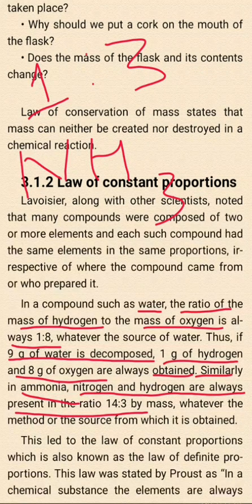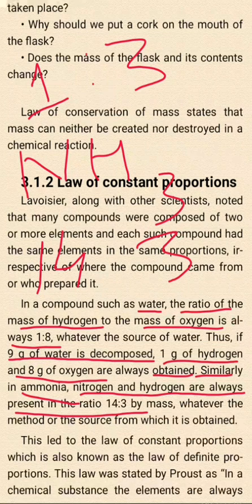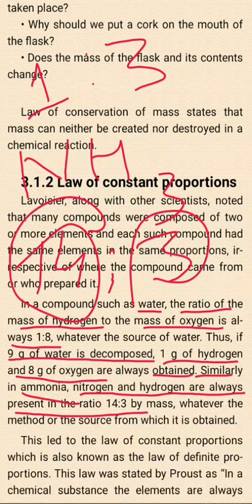The atomic mass of nitrogen is 14, so the mass of hydrogen is 3. So this mass ratio will always be 14:3. 14 is the atomic mass of nitrogen and 3 is the atomic mass of hydrogen.